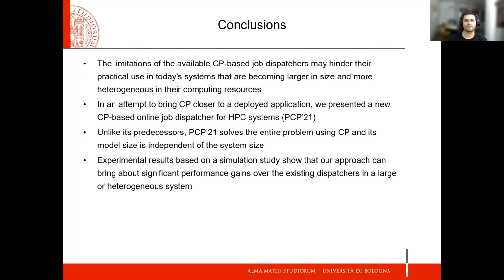Unlike its predecessors, PCP21 solves the entire problem using CP, and its model is independent of the system size. The experimental result based on a simulation study showed that our approach can bring about significant performance gains over the existing dispatchers in a large or heterogeneous system.